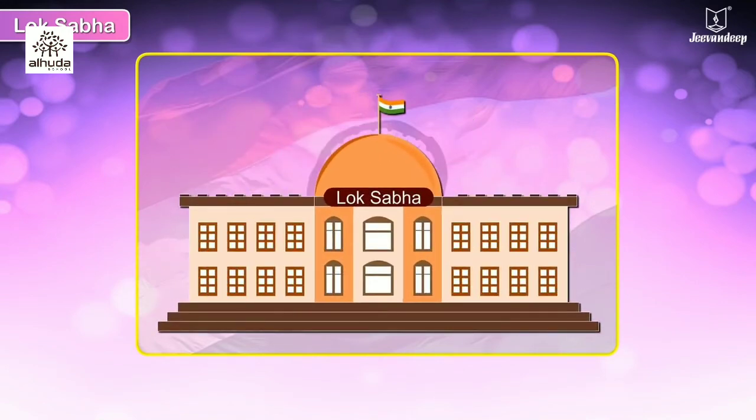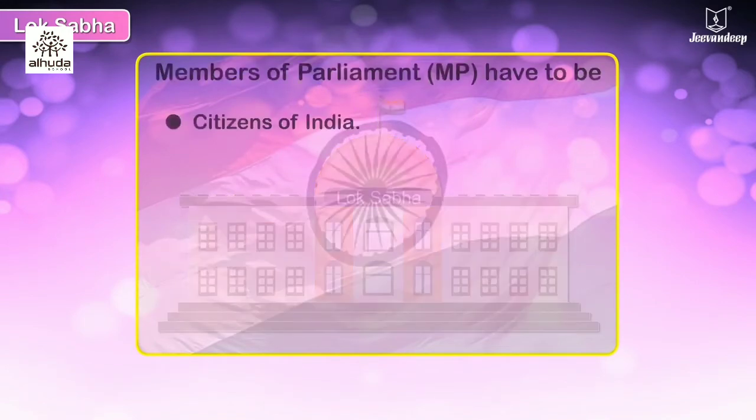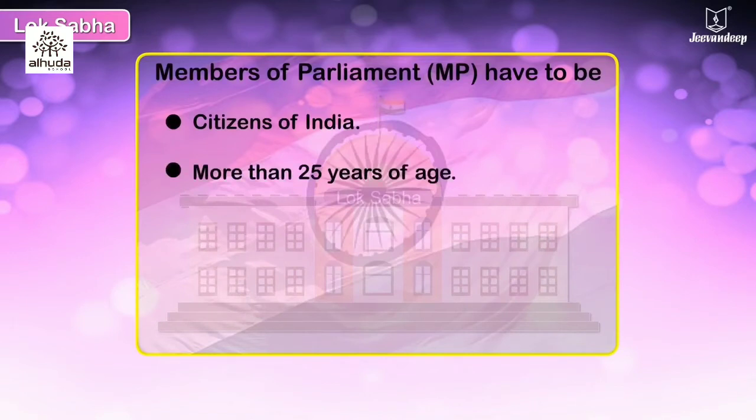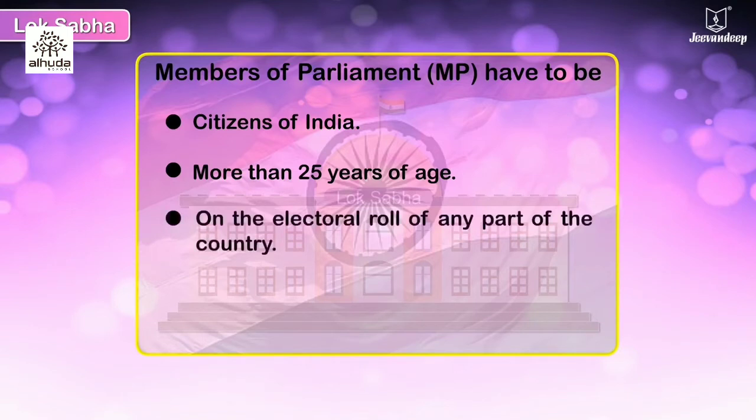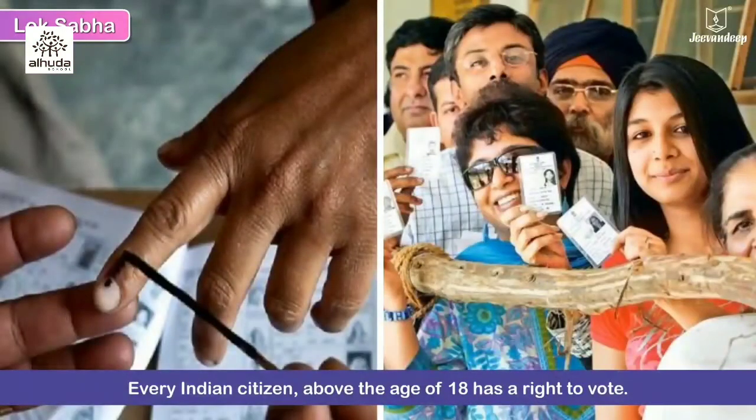Members of Parliament, MP, have to be citizens of India, more than 25 years of age, on the electoral roll of any part of the country. Every Indian citizen above the age of 18 has a right to vote.